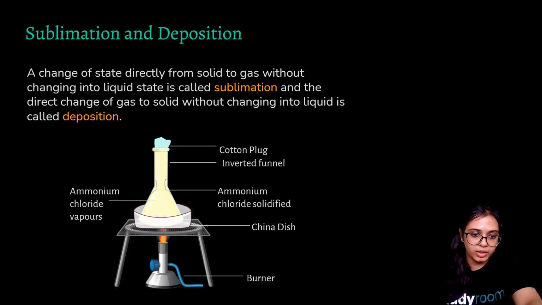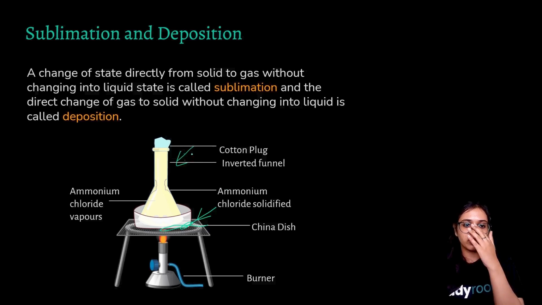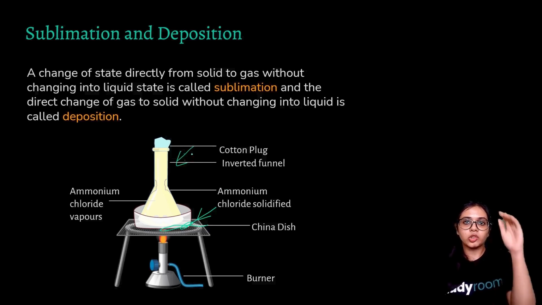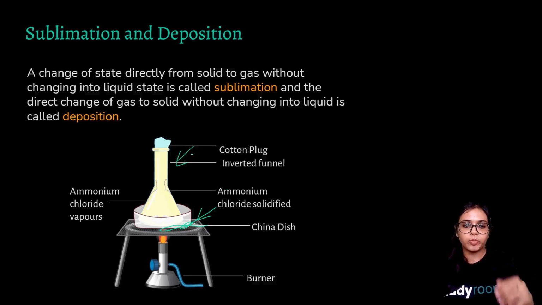Since heat is supplied at the bottom, the bottom part of this china dish and the inverted funnel will be more heated as compared to the upper part of the inverted funnel, because the same amount of heat will take more time to reach the upper part. So you will see dense fumes of ammonium chloride vapors collecting towards the bottom part where you're applying the heat.